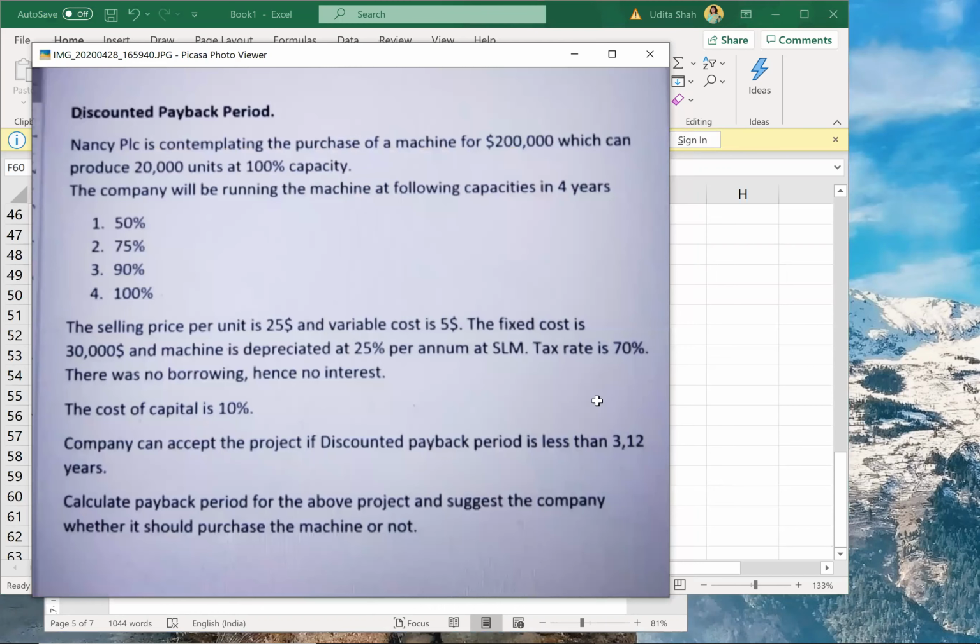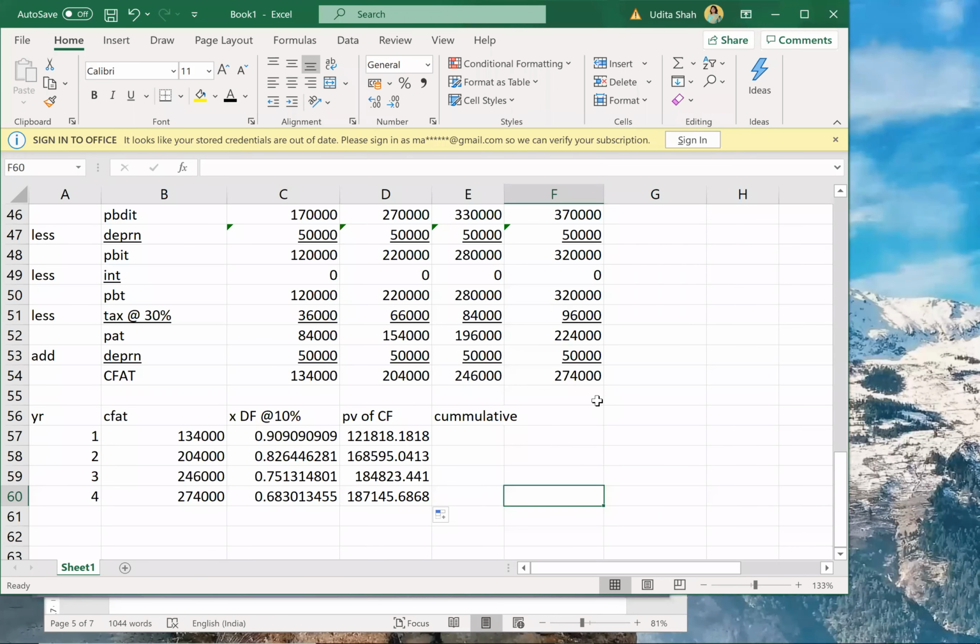So here payback means we are assuming discounted payback, okay? And see, whenever cost of capital is given, guys, and they are talking about accepting the project if discounted payback is less than 3.12, here also we are going to calculate discounted payback. Okay, so cumulative will be this amount.